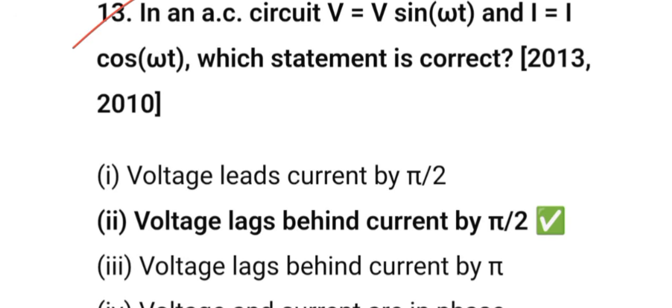In an AC circuit, V is equal to V sin omega t and I is equal to I cos omega t. Which statement is correct? Voltage leads current by pi by 2. Voltage lags behind current by pi by 2. Voltage lags behind current by pi. Voltage and current are in phase. So our answer will be voltage lags behind current by pi by 2.